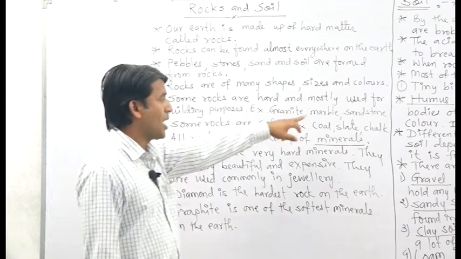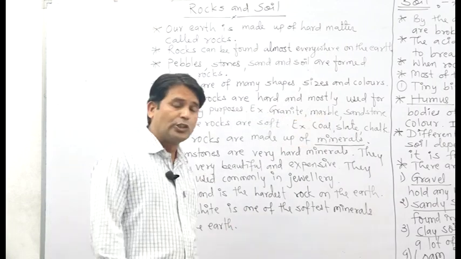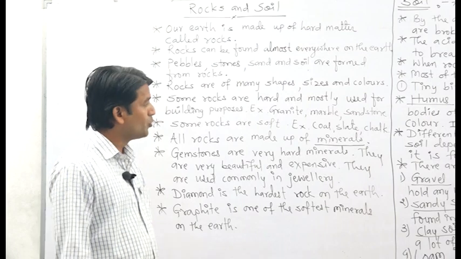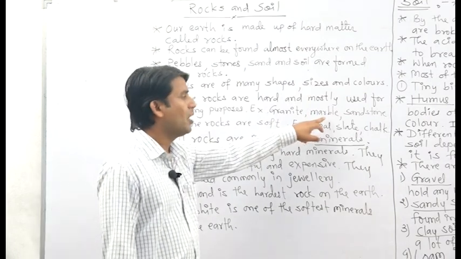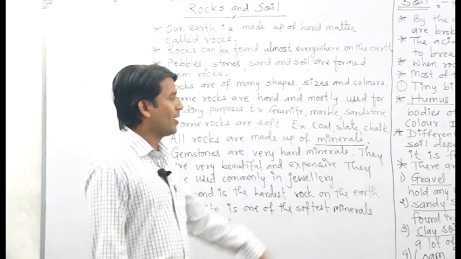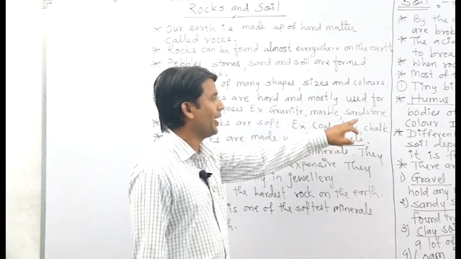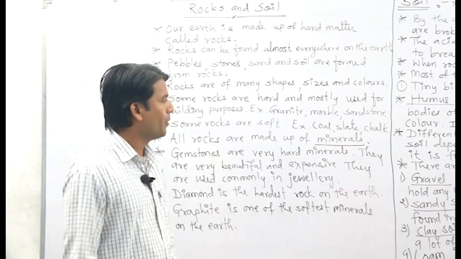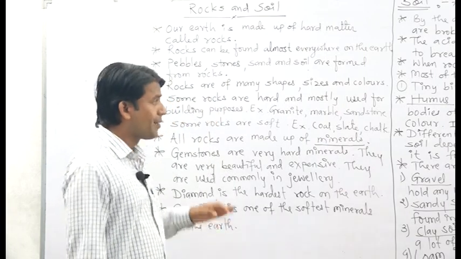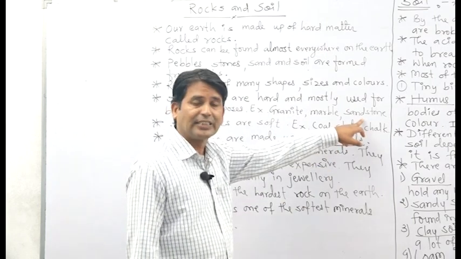Then second one, marble. Marble is also hard rock and it is used for building purpose. Our Taj Mahal is made up of what? Marble. After that, third one is sandstone. It is also hard rock and it is also used for building purpose. Our Red Fort is made up of sandstone.